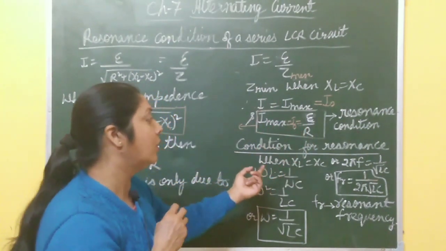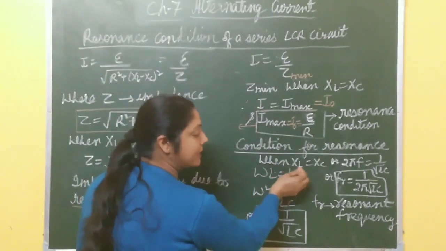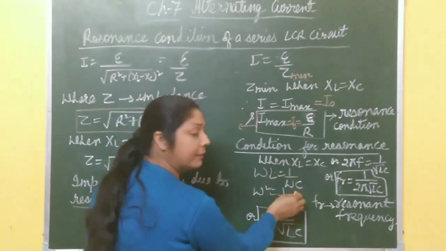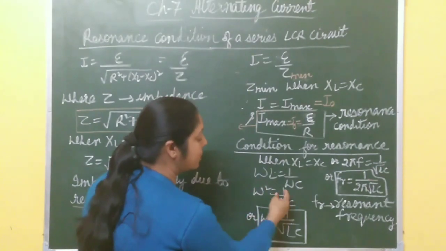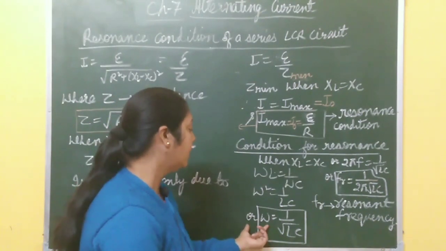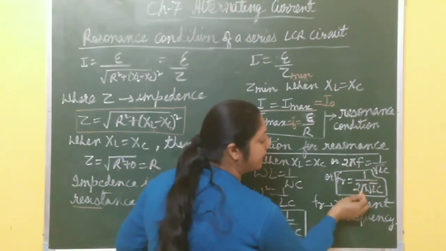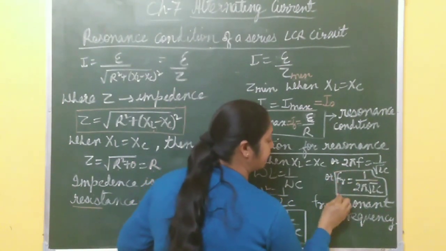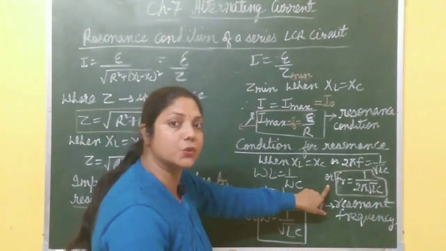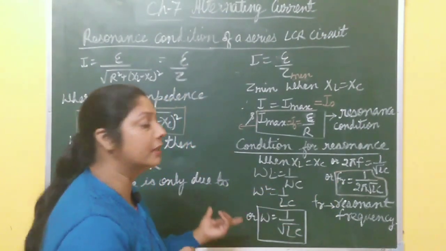At this condition, what is the frequency of the circuit? So when XL equals XC, you know XL is what? Omega L. XC is what? 1 by omega C. So from here, omega square equals 1 by LC, or omega equals 1 by root over LC. This is the angular frequency, and omega is what? 2 pi F. So from here, F becomes 1 by 2 pi under root LC, right? And this frequency is called what? Resonant frequency, because at this frequency the current in the circuit becomes maximum.